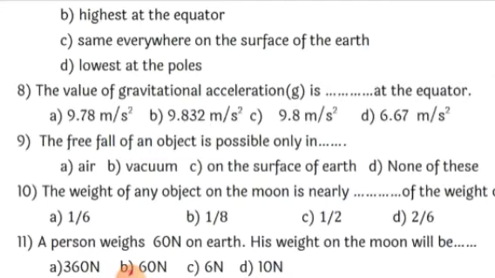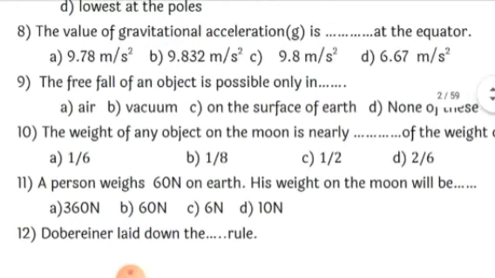Fine. Then next, the free fall of an object is possible only in. Now free fall is under the influence of gravity. Under the influence of gravity, actually all the objects should fall at the same time. But in the case of air, when it falls down, it has a lot of resistive force, the resistance of the air, that it comes across.